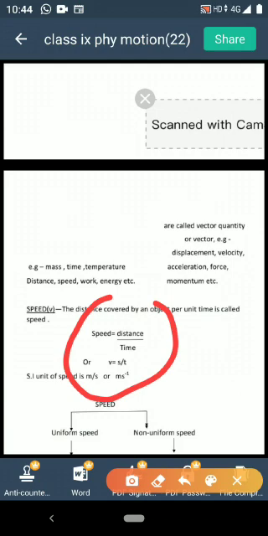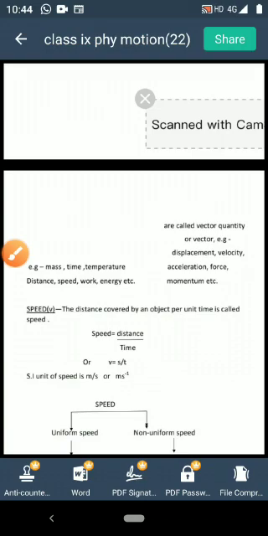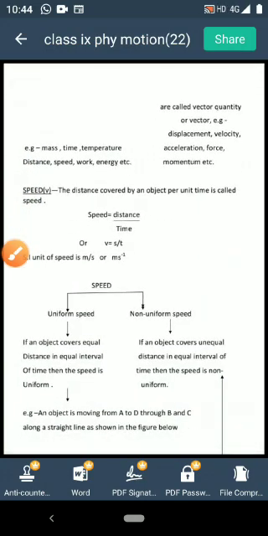Do not write S for speed and D for distance. You have to adopt this formula: V is equal to S by T. Clear? What will be the SI unit of speed? The SI unit of speed is the SI unit of distance divided by the SI unit of time, that is meter per second. Clear? Now children, speed can be of two types, uniform speed and non-uniform speed.